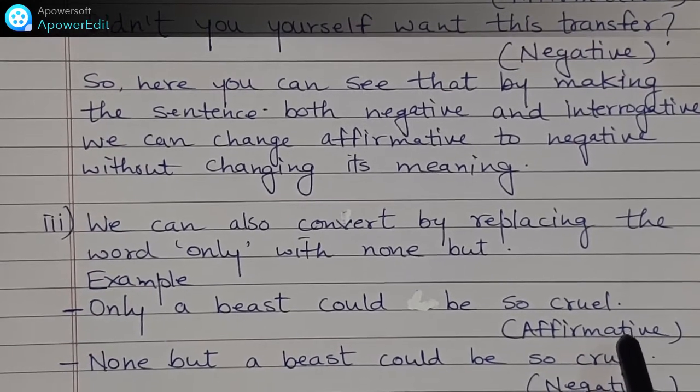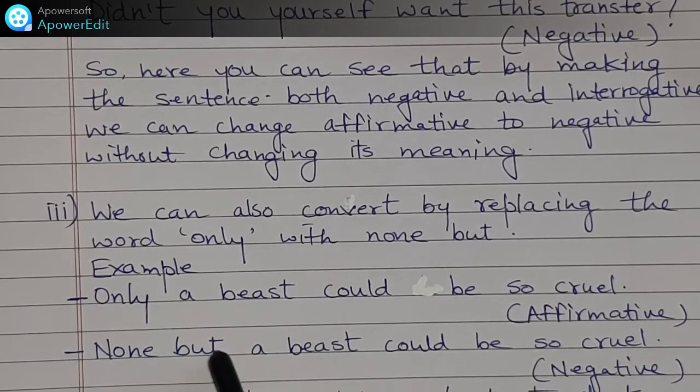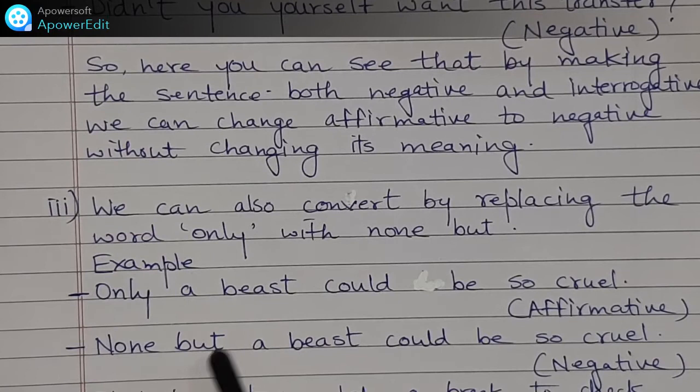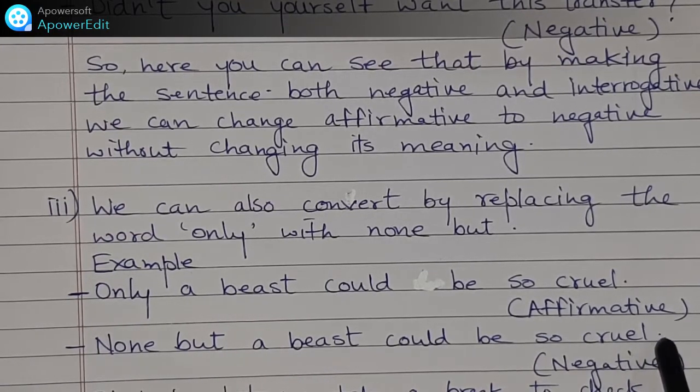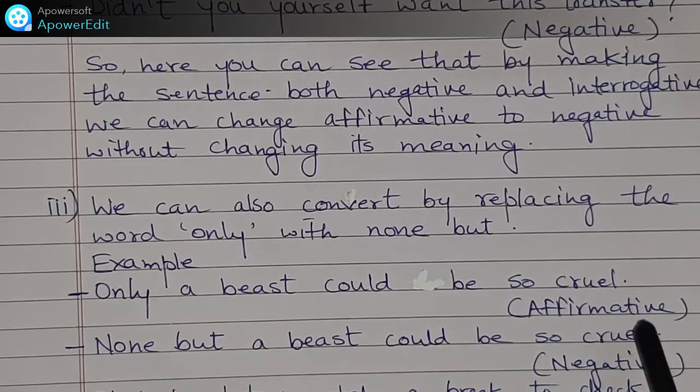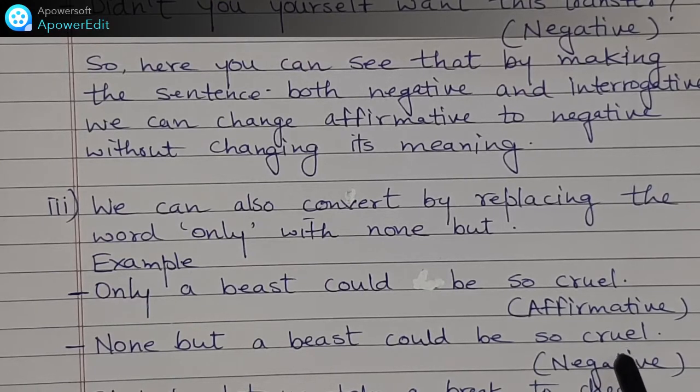When we change it into negative, we will replace only with none but. None but a beast could be so cruel. So here we have changed an affirmative sentence into negative.